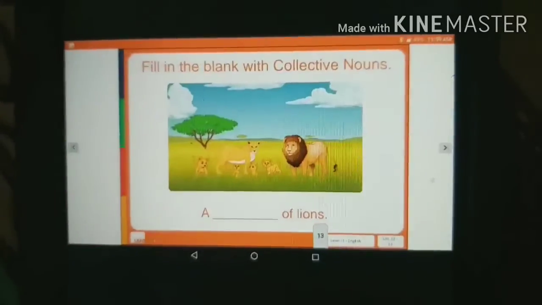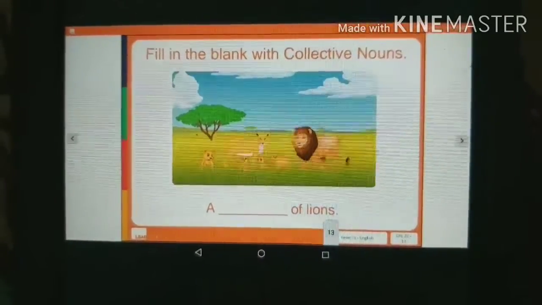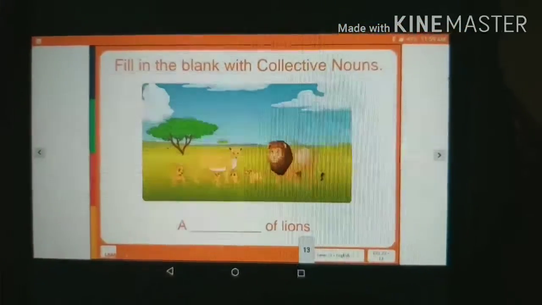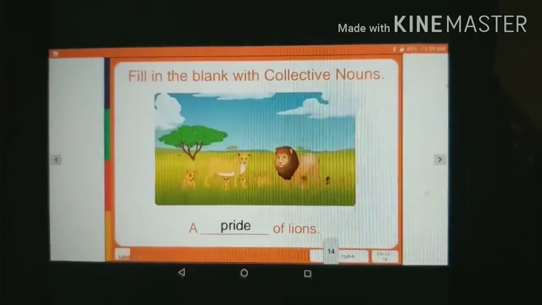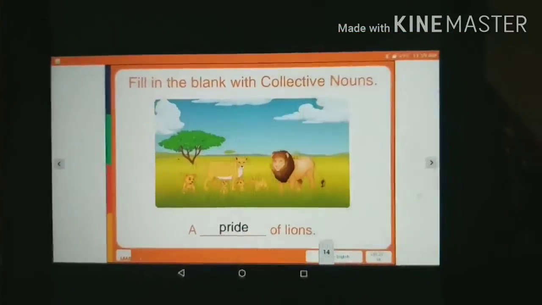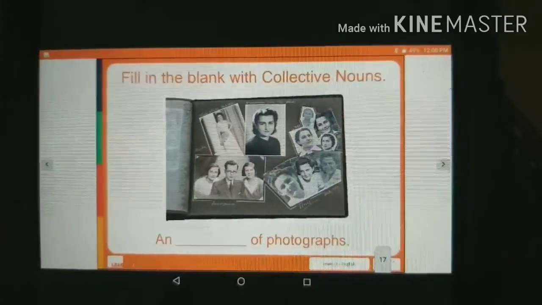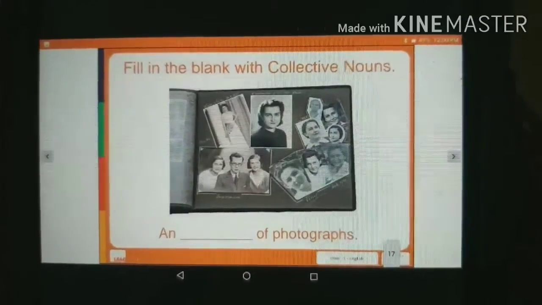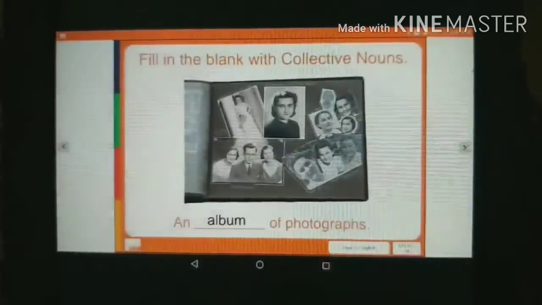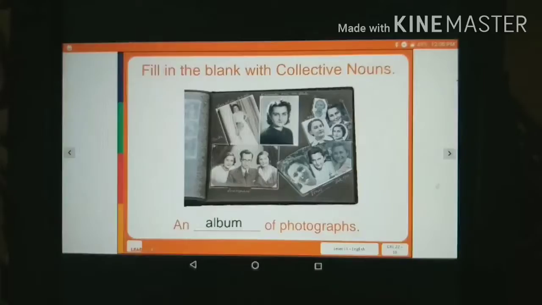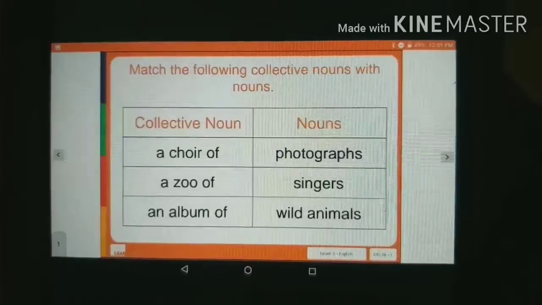Now let us try one more. Here you can see in the image there is a lion and his family. So what will we call this? A dash of lions. Can anybody tell? Okay. A pride of lions. The group of lions is called a pride. Now let us try one more. Yes, what can we see here? Many different photos are there. So a dash of photographs. What will we call it? An album of photographs.